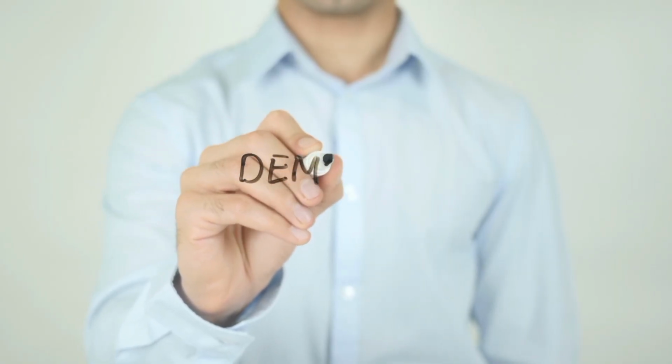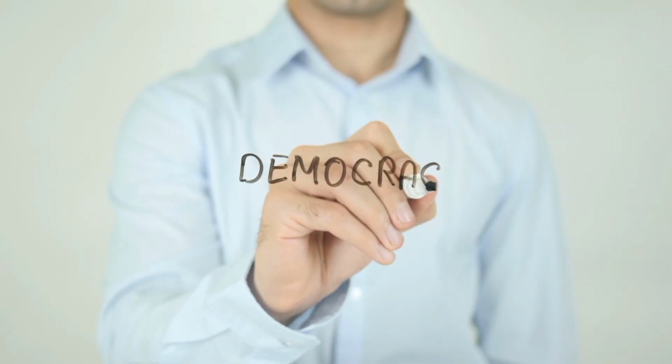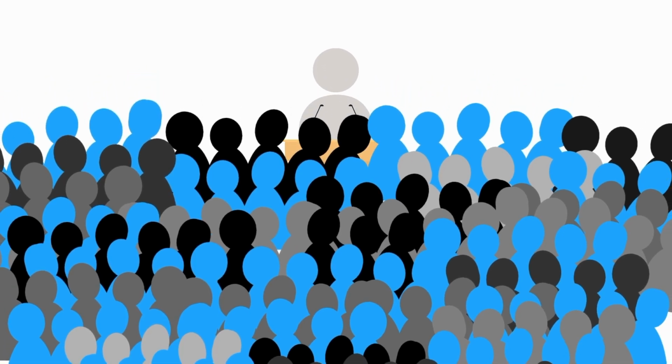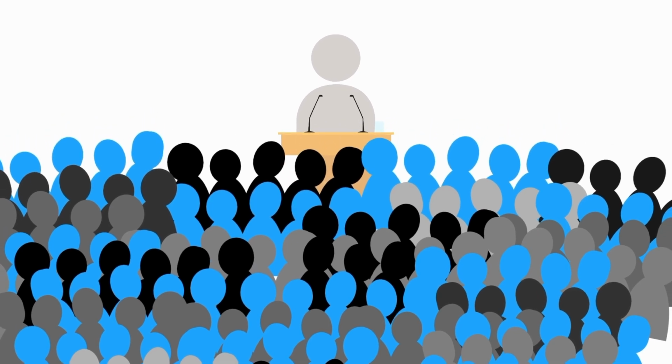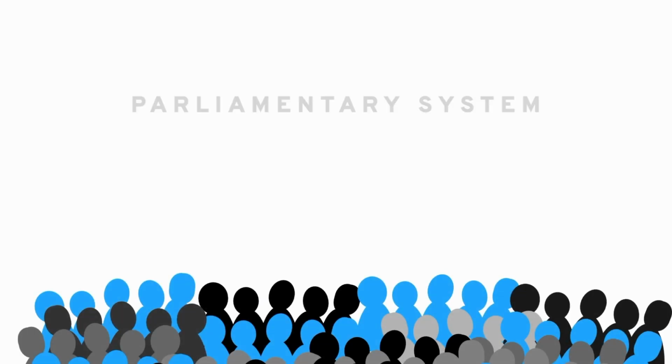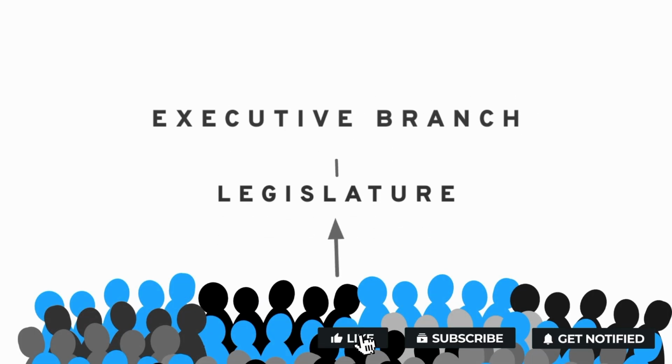Despite the common use of the word democracy, most countries in the world today govern as republics. Some operate under a presidential system where the people directly or nearly directly elect a president who is the head of the government, while others operate as a parliamentary system where the people elect a legislature who then appoint the executive branch.